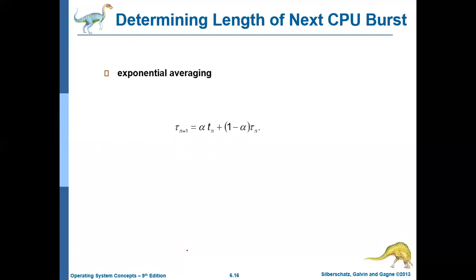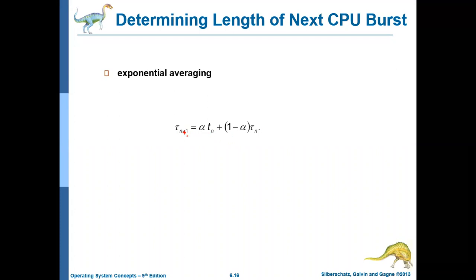So this exponential averaging is given by this formula. Tau of n plus 1 is given as alpha Tn plus (1 minus alpha) into tau n.